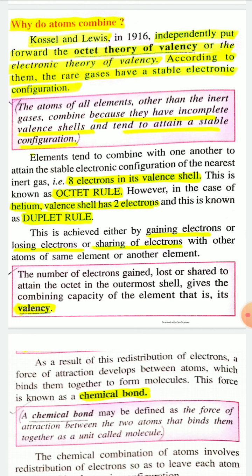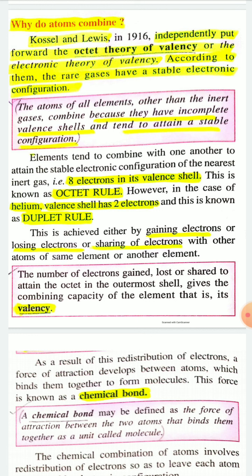You know that except helium, all the other noble gases have 8 electrons in their valence shell. So most elements tend to attain 8 electrons in the valence shell to become stable. That's why they combine with one another to attain the stable electronic configuration of the nearest noble gas. And this is known as the octet rule.